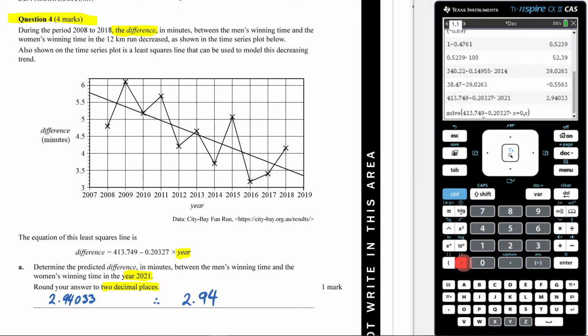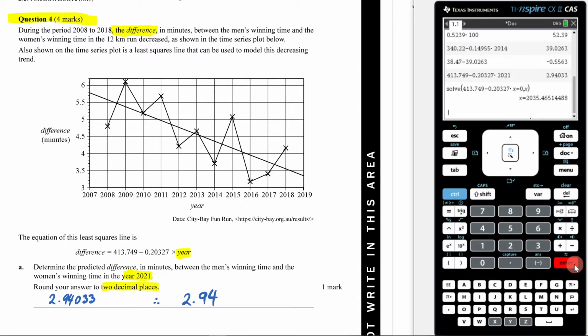So as you can see, what I've done is I've taken my least squared regression line here. I've set it equal to 0, and I'm solving it for X. So that's telling me that in the year 2035, there's going to be no difference between the men's and women's winning time. Now, I want to get to a position in which the women are running faster, meaning it's not going to be 2035, it's going to be one more.